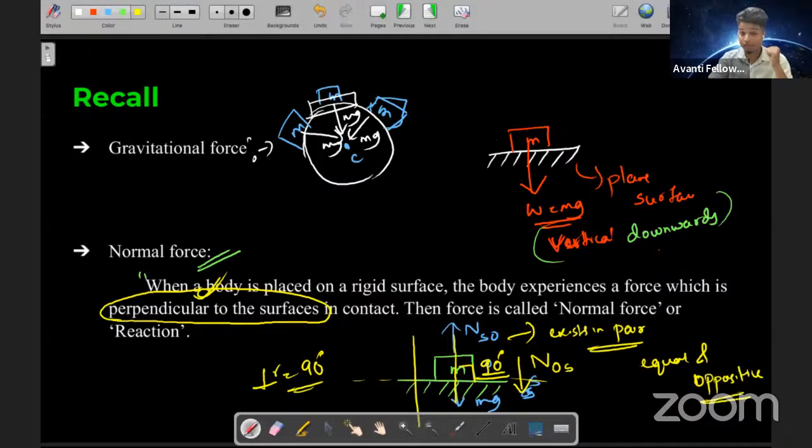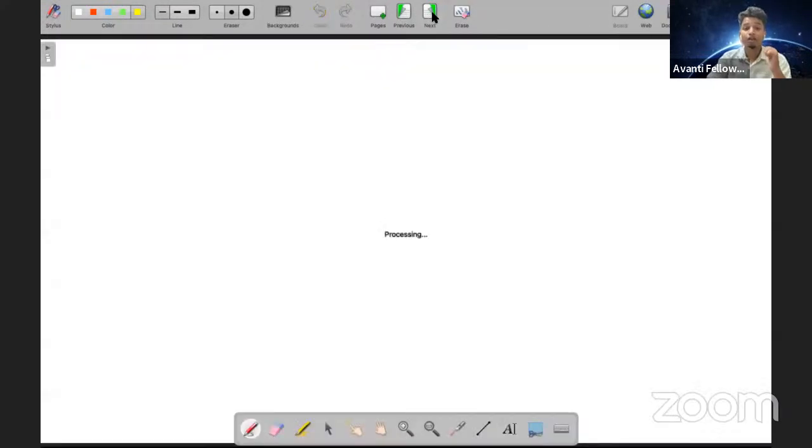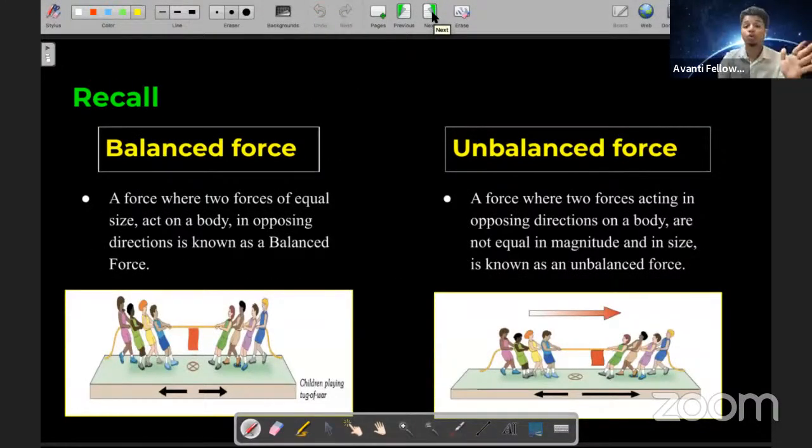If yesterday's class is clear, then also, we did talk about balanced forces. I did forget about it. So what was the balanced force? Let's say we represent it using a tug of war. Tug of war हो रहा है, and everyone is trying to pull each other from one end and another end. If there are two teams, one team and a second team,